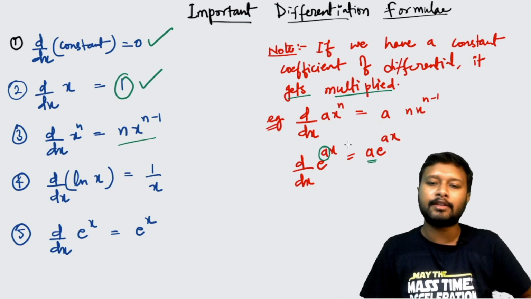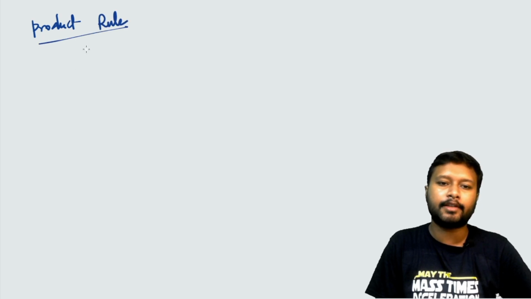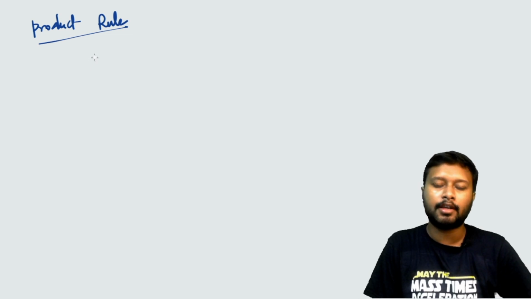There are a few more things like your product rule. That will be used when you will be solving commutation and all in quantum mechanics. So let me tell you about that as well. The product rule says that, let's say I have two functions, and I am denoting those functions as phi and psi.